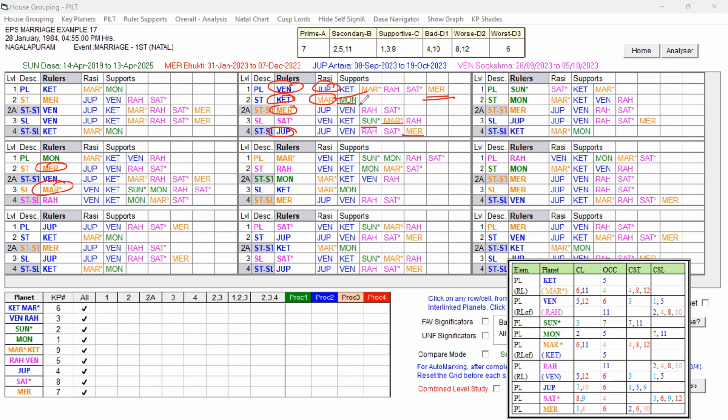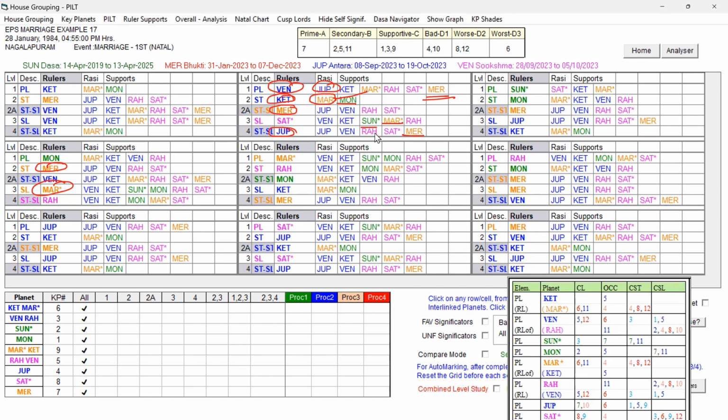And what else? Then Jupiter. So Venus Dasa is supportive for the marriage, and during that, the favorable key planets Venus, Ketu, Jupiter should be there in the rulers of the Bhukti Lord, and it should be free from the unfavorable key planets in its rulers. So let us check in Venus Bhukti which planets have these favorable key planets. Sun and Moon are good.